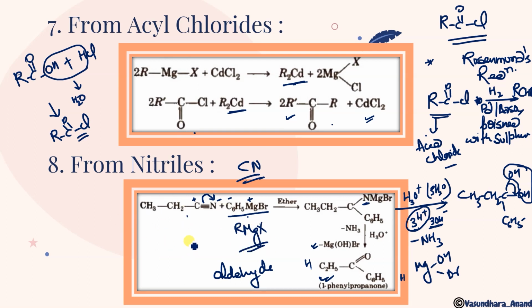This cyanide should be what? It should not be alkyl nitrile, it should be HCN. If I'm using HCN, we will get an aldehyde. Instead of this, with this carbon only an H is attached, so CHO, aldehyde, will be there. So to get an aldehyde from this method, the HCN should react with the RMgX, the Grignard reagent. Clear?